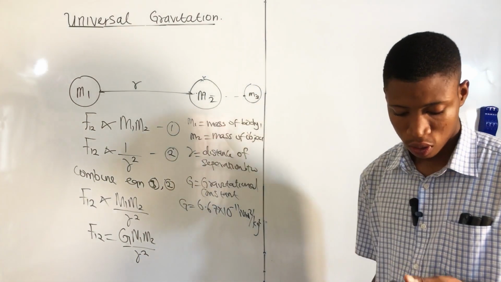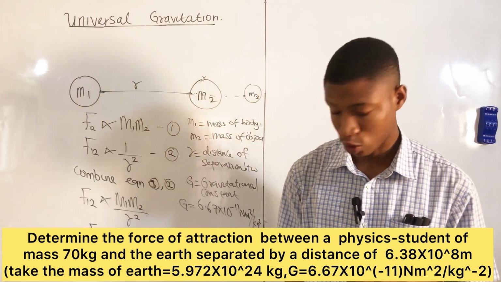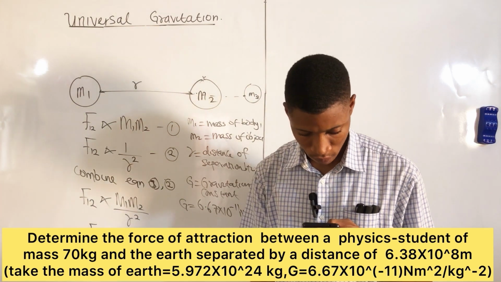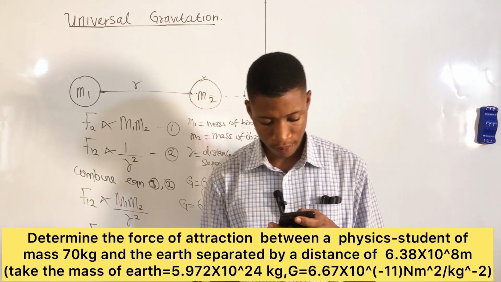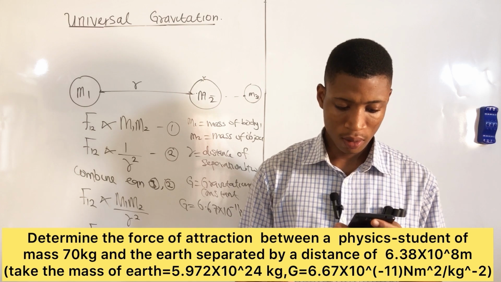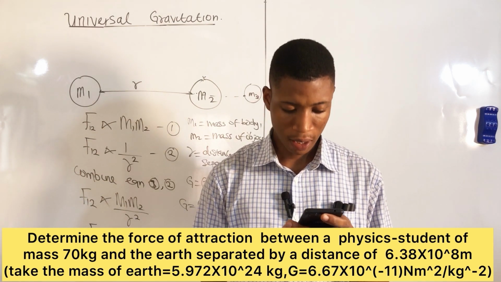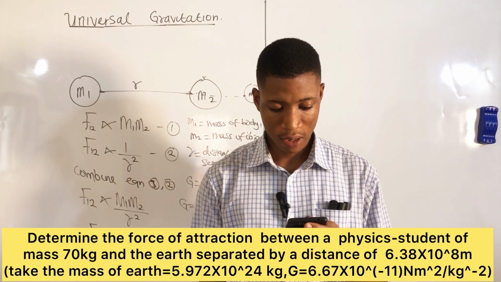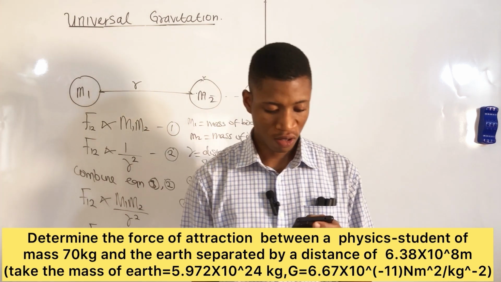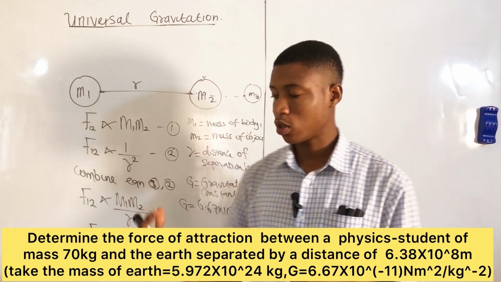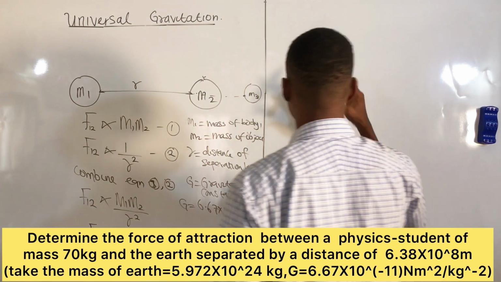Of course, we have a question here, and the question says determine the force of attraction, F, between a physics student of mass 70 kg and the Earth, separated by a distance of 6.38 times 10 raised to the power 8 meters. Take the mass of the earth as 5.972 times 10 raised to the power 24 kilograms. And we should take G, of course, the value of G here is on the board. So the concept is easy.